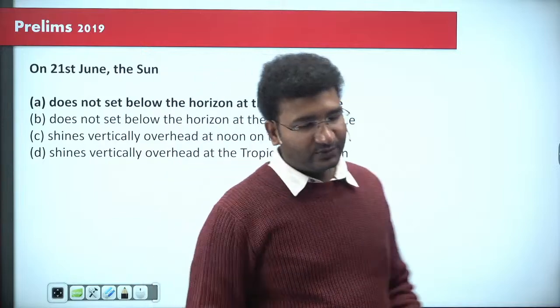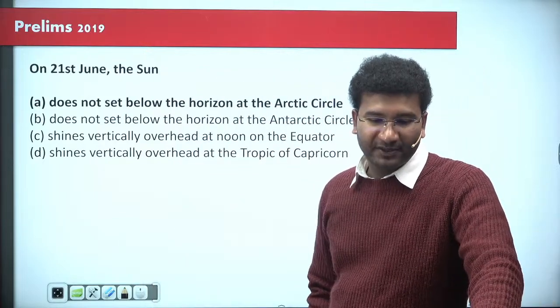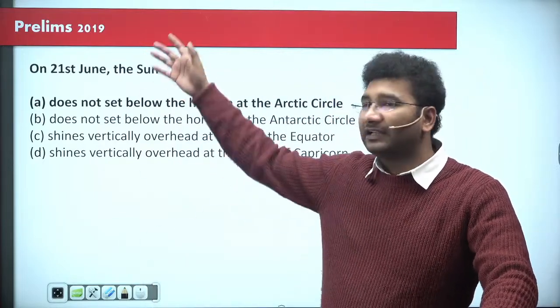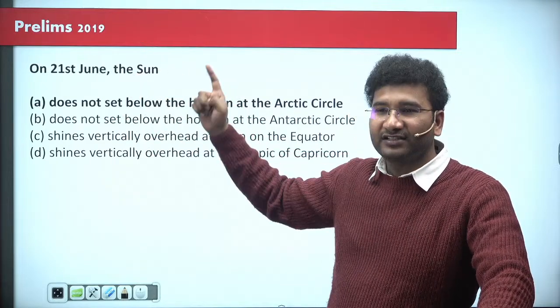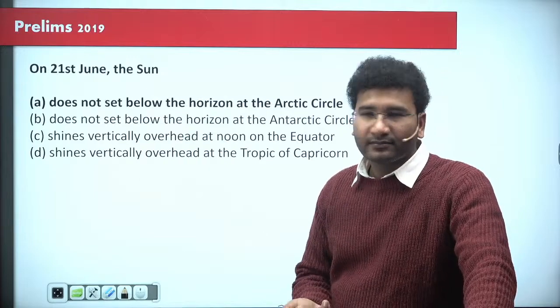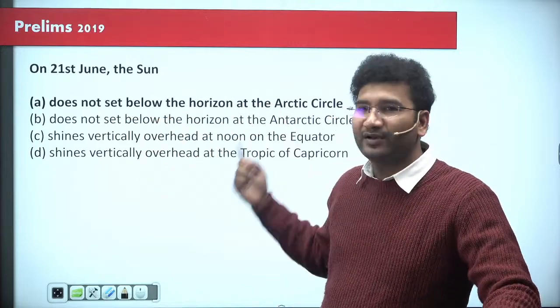So look at this question. This was asked on the latitudes and longitude topic. The question that was asked in the year 2019, a previous year question, is: on 21st of June, the sun does not set where? It does not set below the horizon at the Arctic Circle.